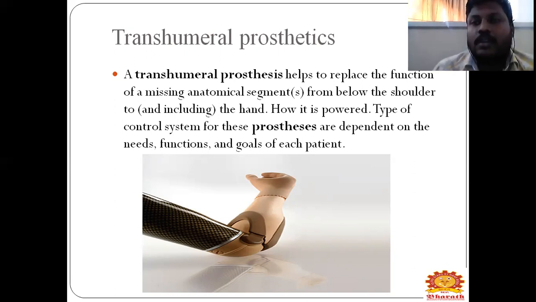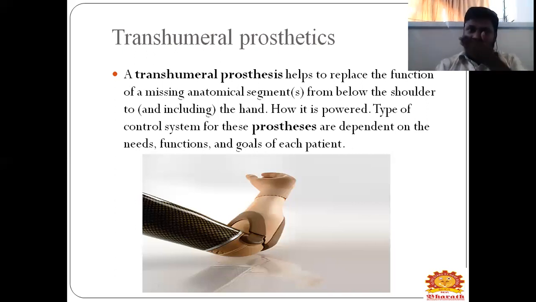A transhumeral prosthetic helps to replace the function of a missing anatomical segment from below the shoulder, and includes the hand, elbow, and fingers. The type of controls for these prosthetics depends on the needs, functions, and goals of each patient.